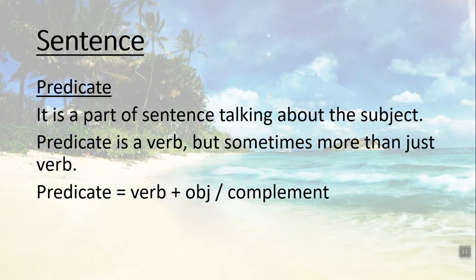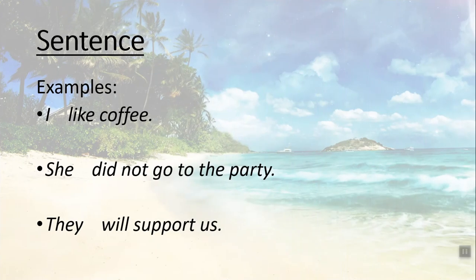Now, predicate. Predicate is a part of the sentence talking about the subject. Predicate is a verb, but sometimes more than just a verb. As you know better than me, predicate is equal to verb plus object or plus complement. Okay students, we have sentences.